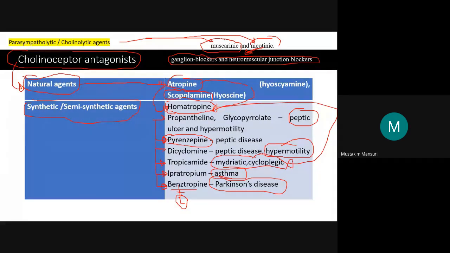Lytic means inhibitory. They are inhibitory in nature, except on the heart and blood vessels.